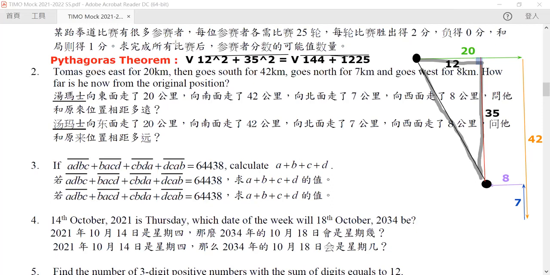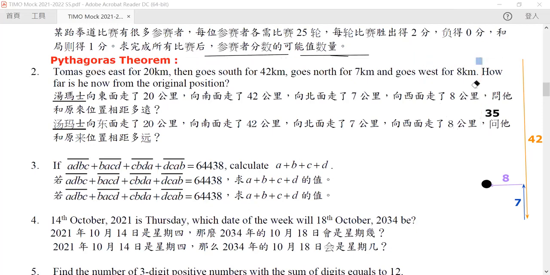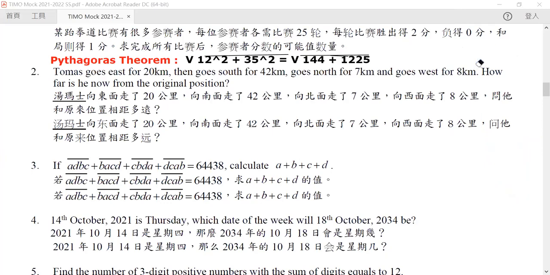The sum of these two. Now, because we have done all the things we need for our diagram, in order to have more space, we get rid of our diagram. And now we know that this is 1225 plus 144. So it will be equal to the root of 1369. So we can calculate the root of 1369, and we will happen to know that this is actually equal to 37, right? So the answer is actually 37. Yes, thank you. Thank you.